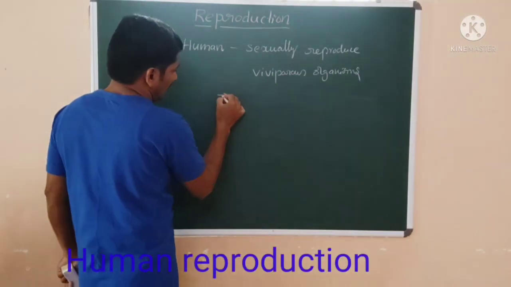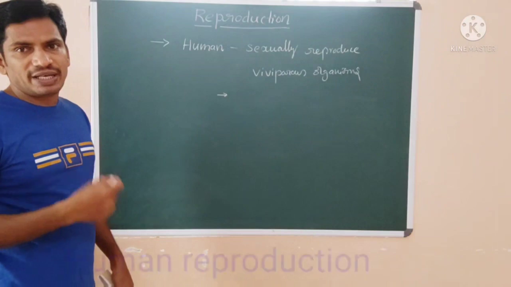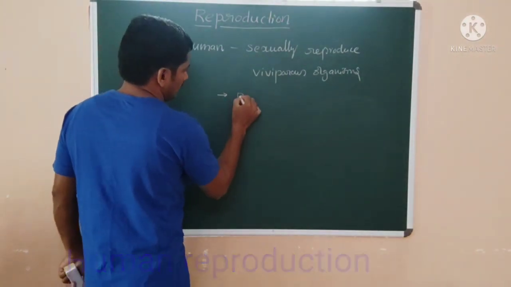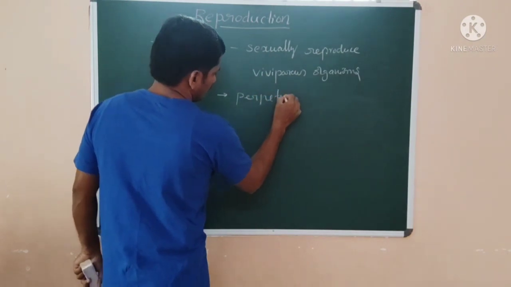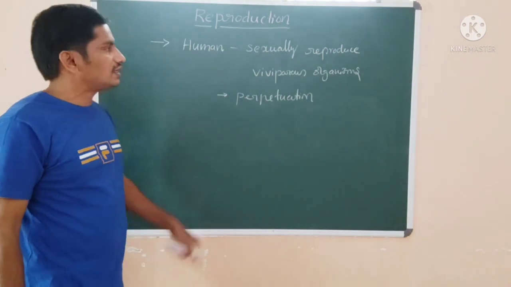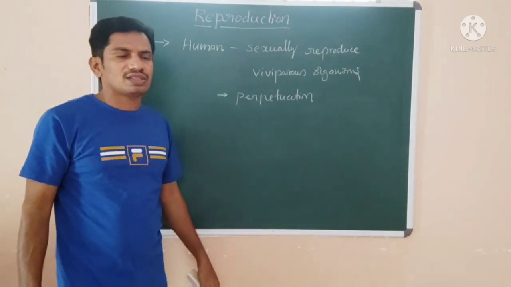That reproduction produces the same kind of young ones, or offspring. That is known as the perpetuation of their race or species by the reproduction process.